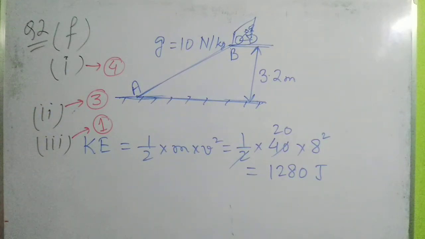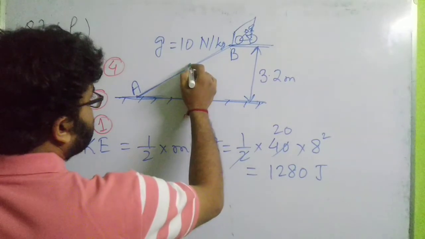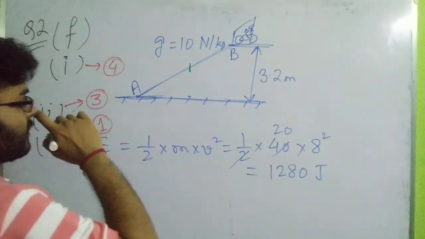Now remember this one thing. When the girl reaches the midpoint of the slope, one thing is clear. Let us first understand, when she reaches the midpoint of the slope like this, does the angle of the slope change?